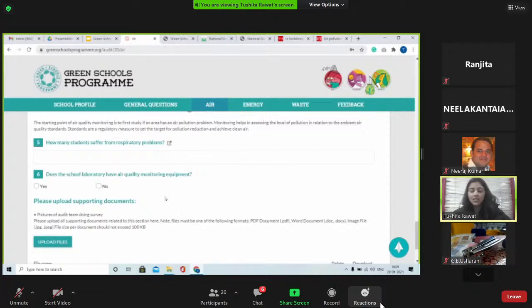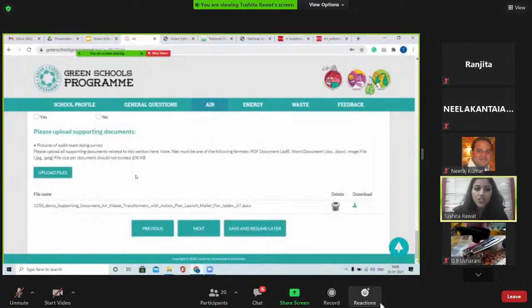So I'll share in my further slides that there's one school in our network. The students of that school made an air filter using an old car filter. So they used that discarded car filter and transformed it into an air filter that was kept in school. So this is how students come up with creative solutions that do not require money and infrastructure. I think it just requires awareness that comes from teachers like yourself. So this is essentially the air section.